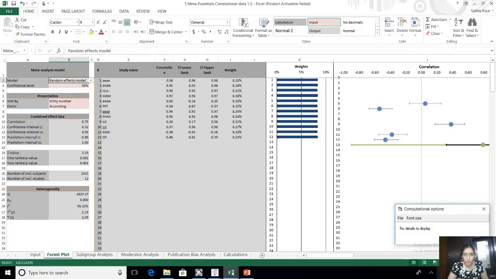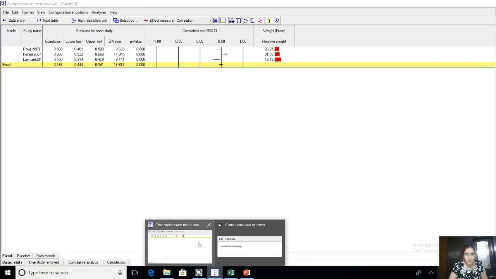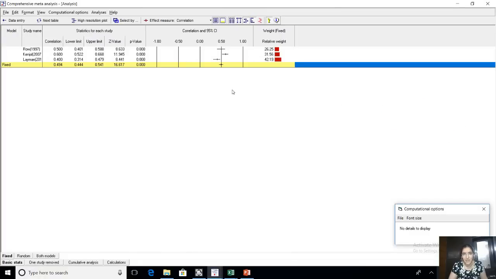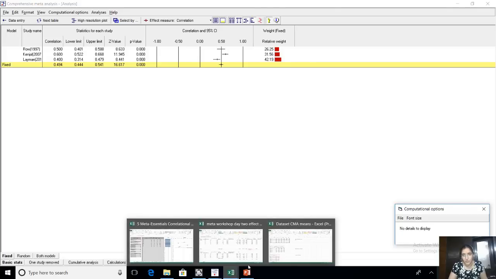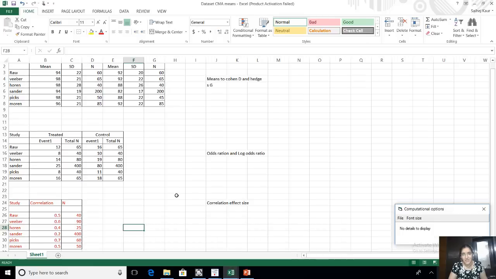So I have shown you everything related to still only correlation R. This is how you can calculate. This is a free one, CMA is a paid one, again same data, forest plot, etc. And of course this is a data set. I'll be sending you all these sheets on WhatsApp. So this is how you input data.